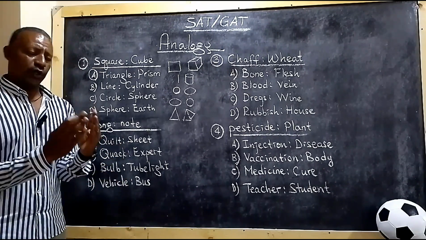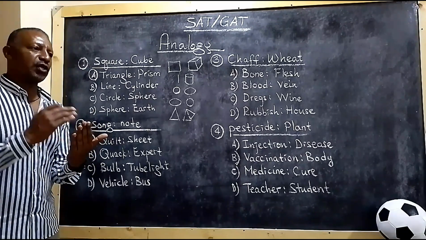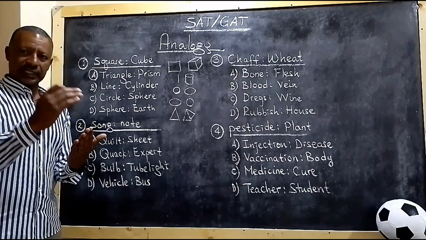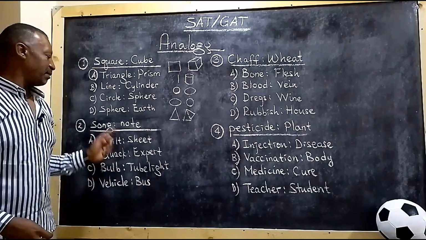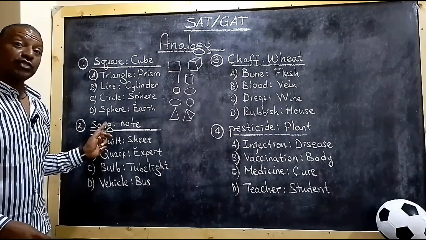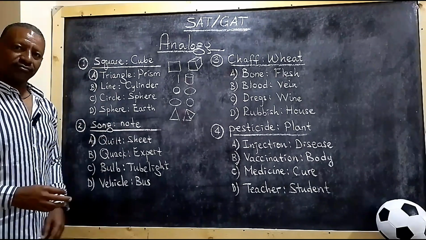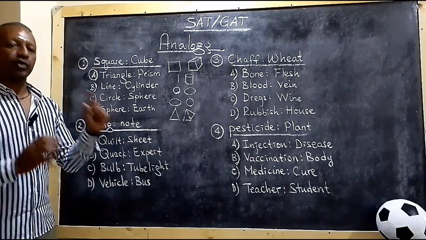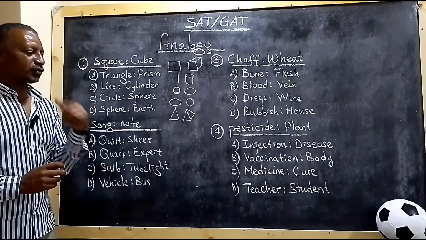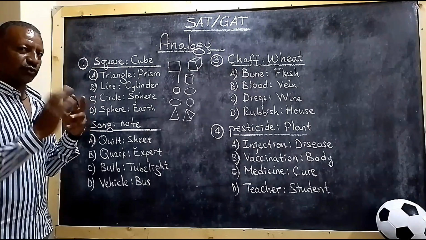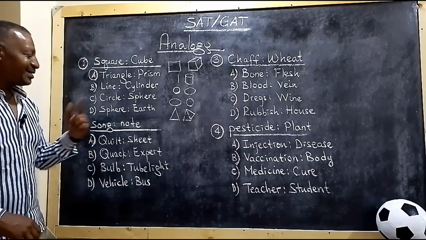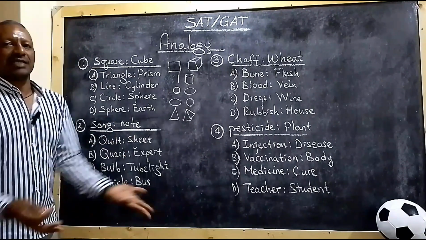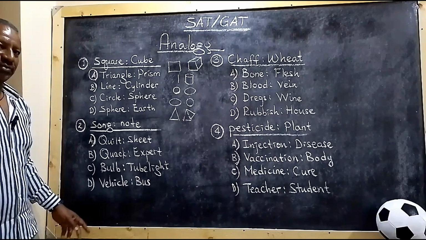Note is a little bit smaller, so it can continue to become verse and lyrics, then with melody and everything in it, it can be changed into song. So, song is much bigger than note, okay? You see? So the relationship is magnitude. Alright, which one is bigger? Song is much bigger than note. By the same token, which one is bigger than the other in the rest of the choices?